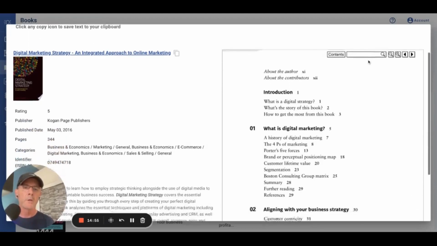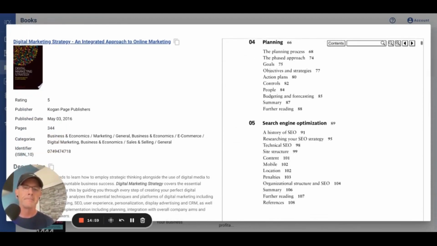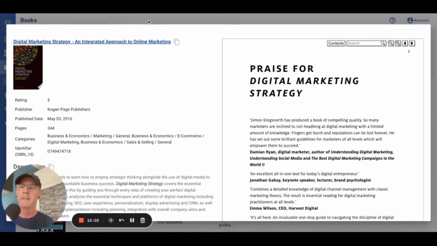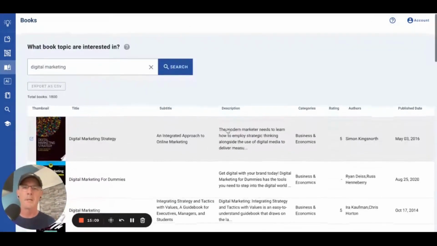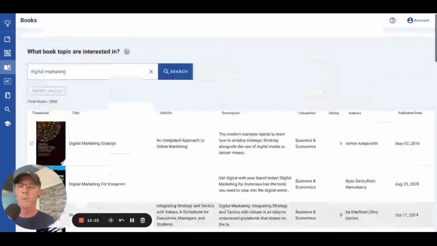And really what you want to look at is the chapters, right? To see what they're offering in this particular book. Okay, so that is book search. Play around with it. The information you see here is not as extensive as the course data, but that's just the nature of the book database that we're pulling from, right? If we could get more information on it, and it's different because it's books, we would certainly show it here.